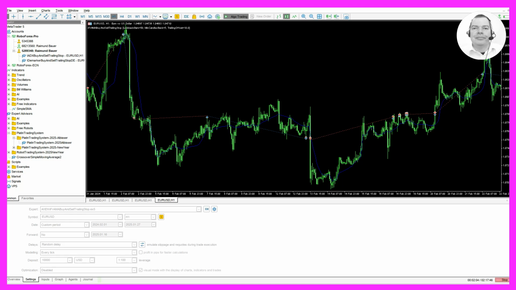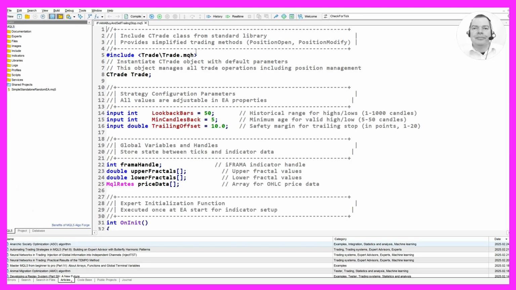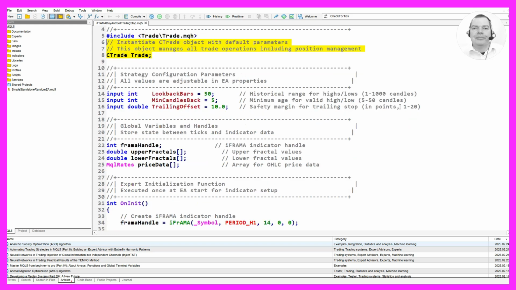The code begins with the inclusion of the trade class from the standard library. This class provides simplified trading methods such as PositionOpen and PositionModify, which streamline the process of executing trades. Following this, we instantiate a CTrade object named Trade with default parameters. This object will manage all trade operations, including position management.